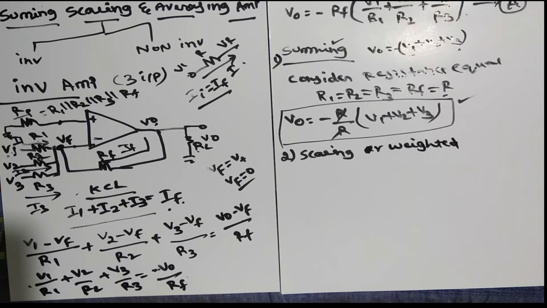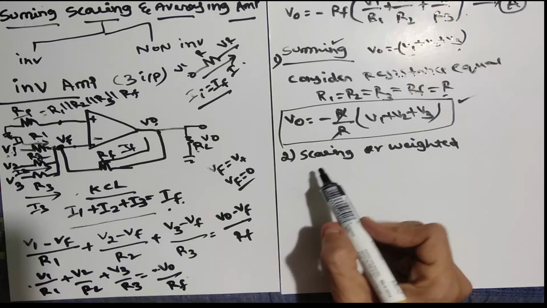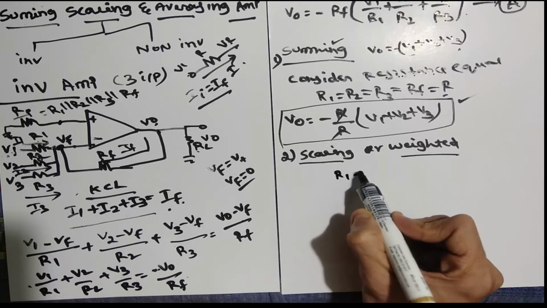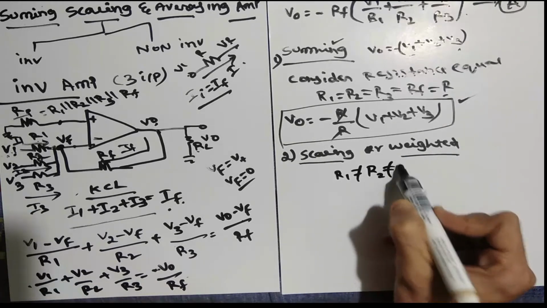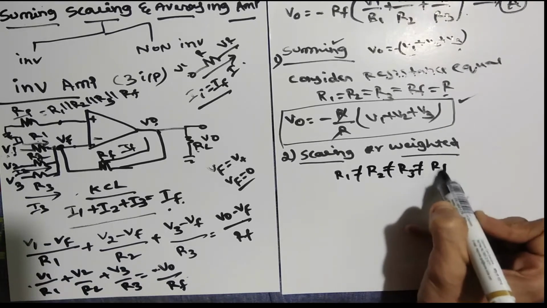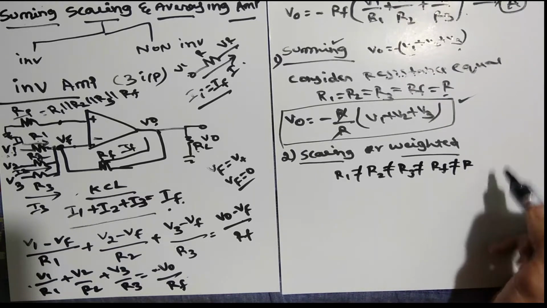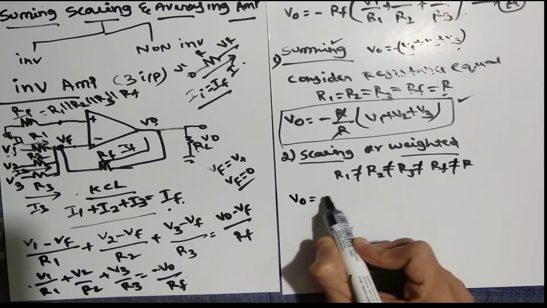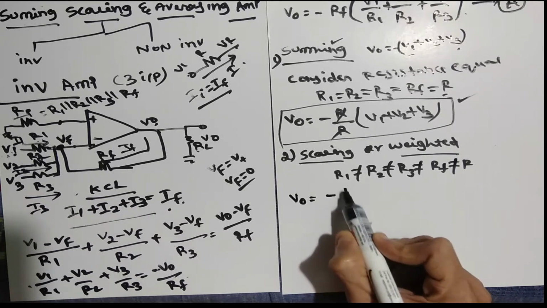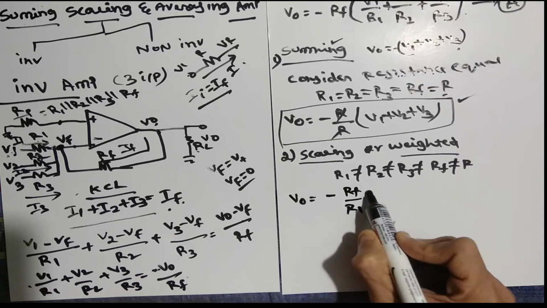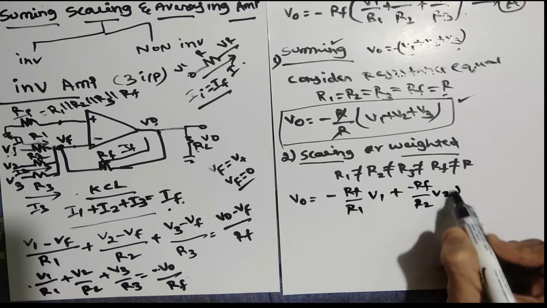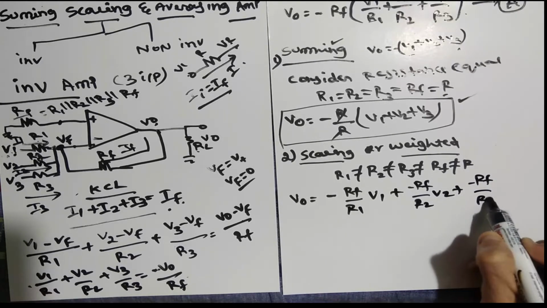So whatever we are getting from this portion, we can call it scaling or weightage. In this case we are making R1 not equal to R2, not equal to R3, not equal to RF, not equal to R, and it is whatever equation A is there. So we can write something like V0 is equal to minus RF by R1 V1, plus minus RF by R2 V2, plus minus RF by R3 V3.